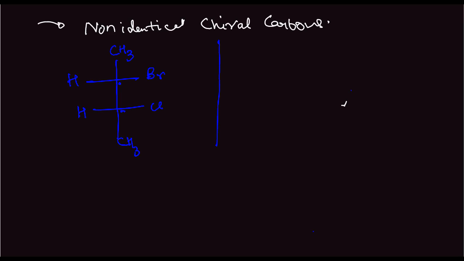So we place a mirror here and we draw the enantiomeric pair. This will be hydrogen, bromine, chlorine, CH3, CH3. So this is the erythro pair.